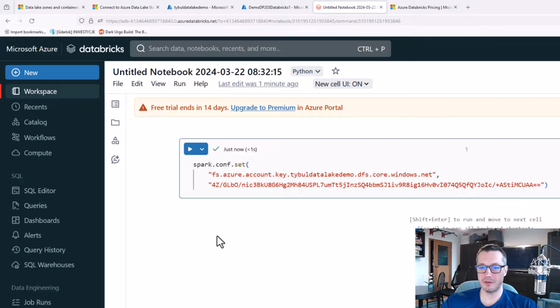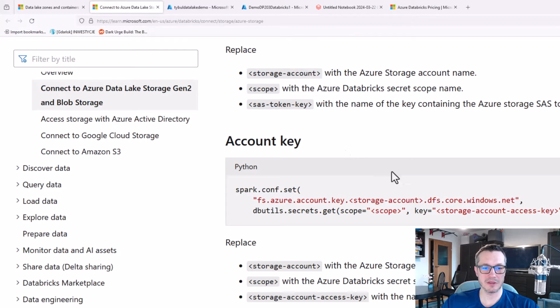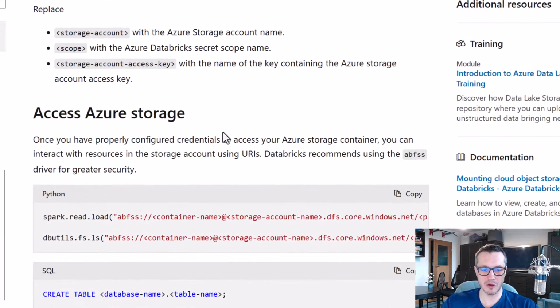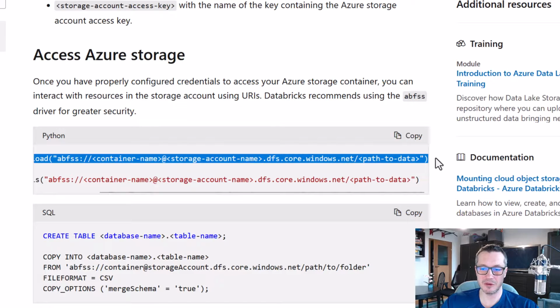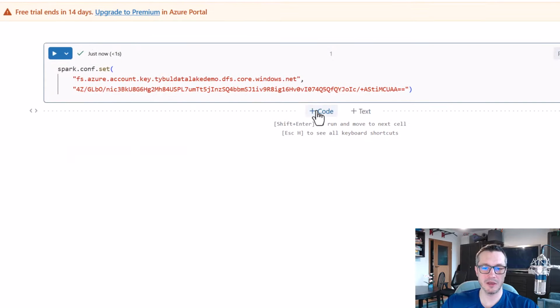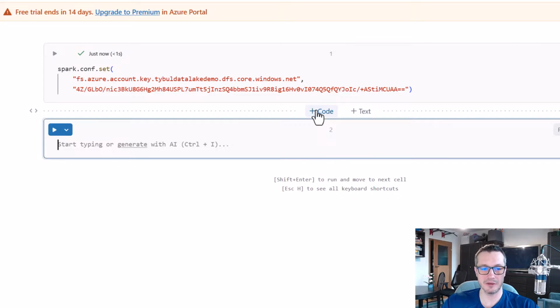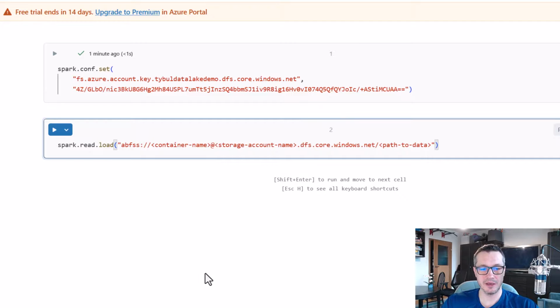Alright, but how do I grab my data? So let's go through the documentation, and they have some examples in Python, and that's the language of my notebook. They say, alright, just go with this Spark read load option and then provide a path to your data. So let's use it. So let me add another cell. Let me paste this code snippet, and let's provide a path.